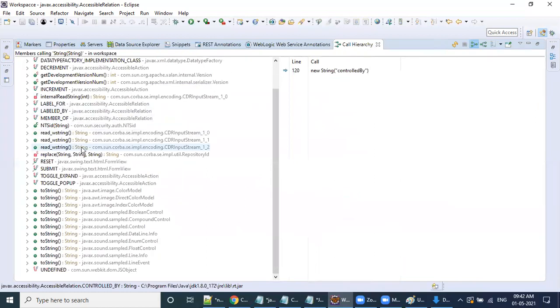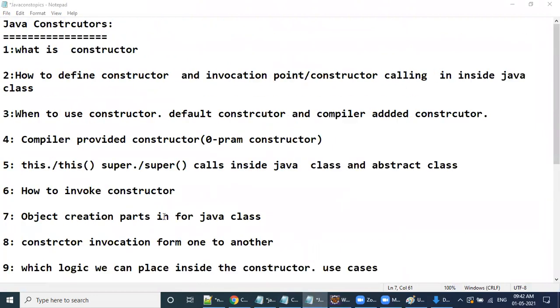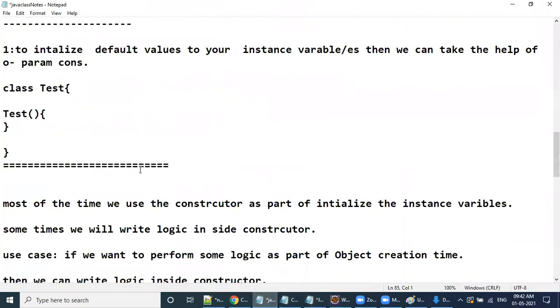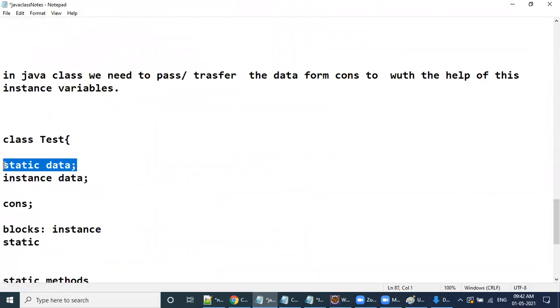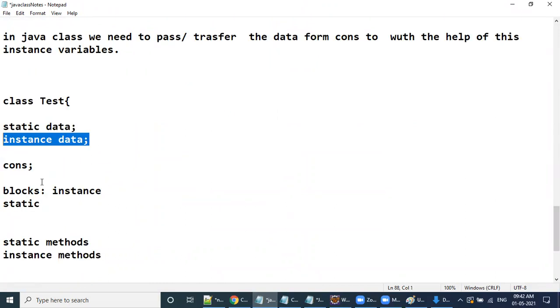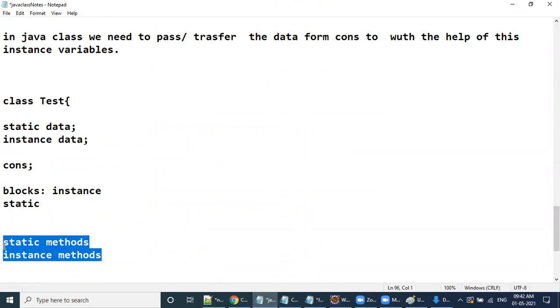Okay, concentrate. In a similar way, inside a Java class, what are the things we can write? Already I told you, right? See, inside a Java class, we have static data, instance data, constructors, instance blocks, static blocks, and instance and static methods.